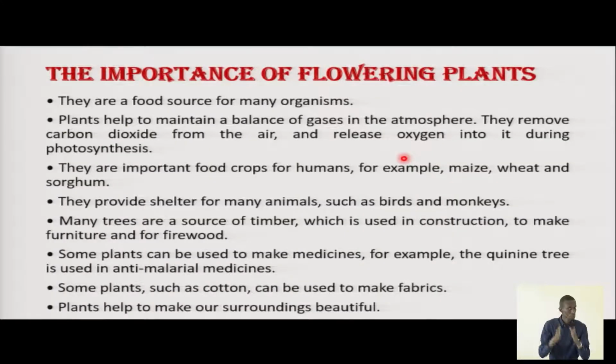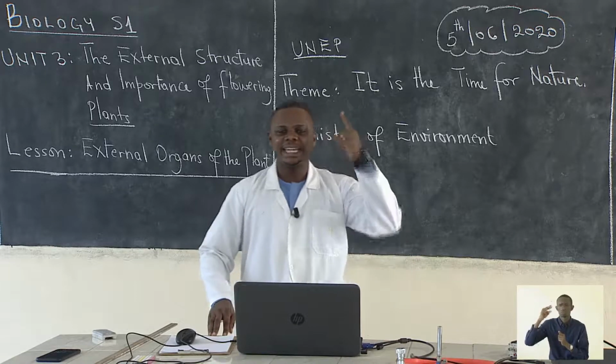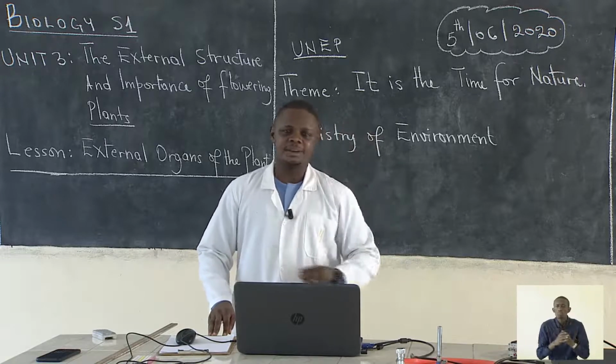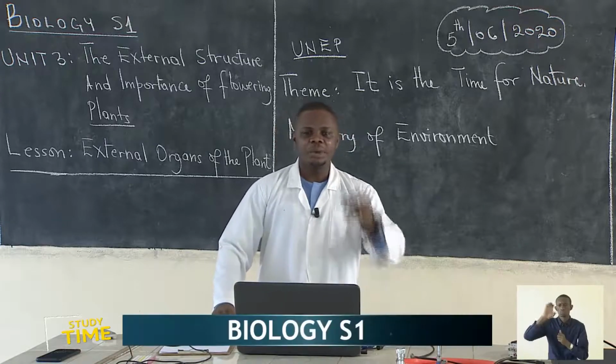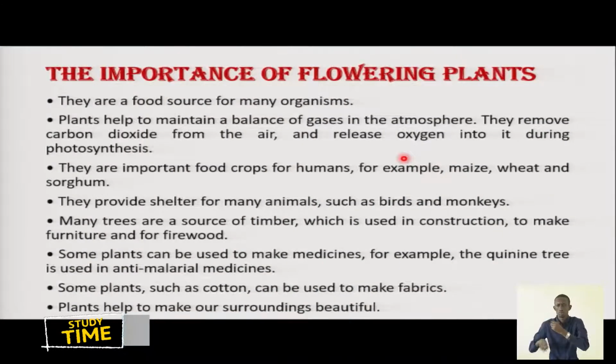Students, we have talked about organs of flowering plants. We have seen flowers. We have talked about leaves. We have seen how they are important. We have talked about the stem. Then we have talked about roots, and we have seen the functions of roots. All those are main organs of a flowering plant.